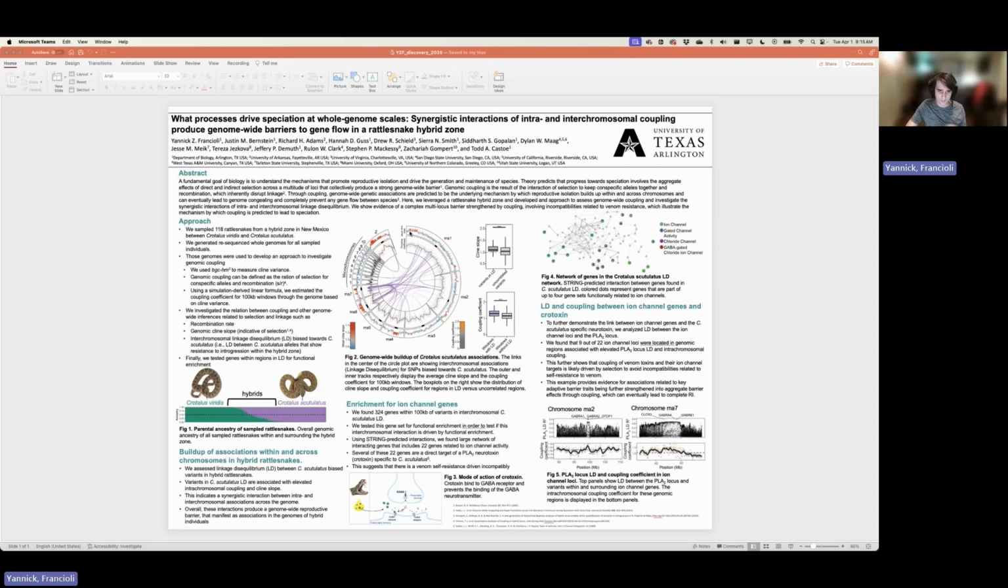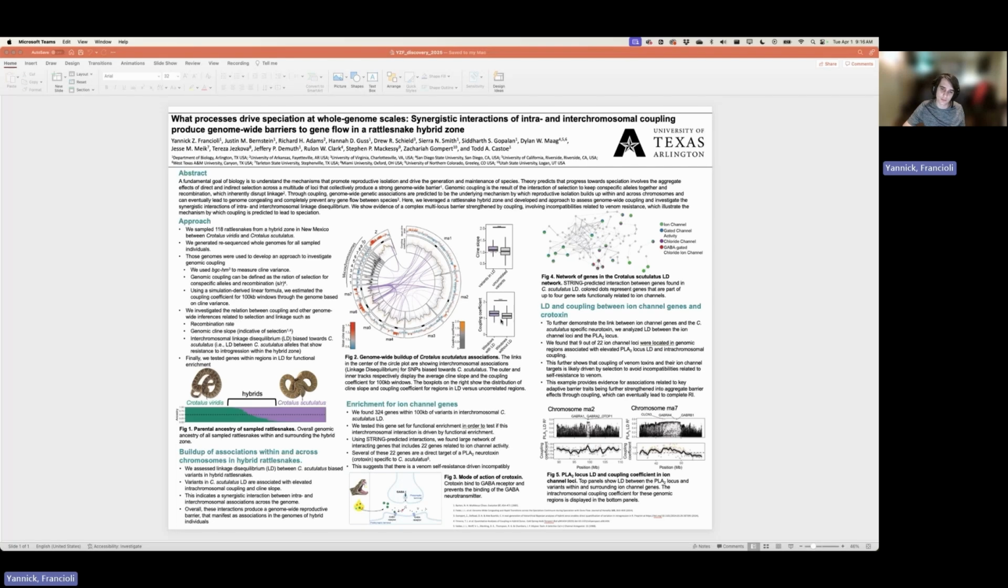On the outer track here, you have cline slope, which is indicative of selection. In the inner track, you have coupling, which is, as I said, a measure of intrachromosomal linkage. And in the middle, we have the interchromosomal linkage. And what you see here in the panel on the right is really interesting. We found that variants that are in LD in this interchromosomal linkage also show higher cline slope, so they are subjected to higher selection pressure.